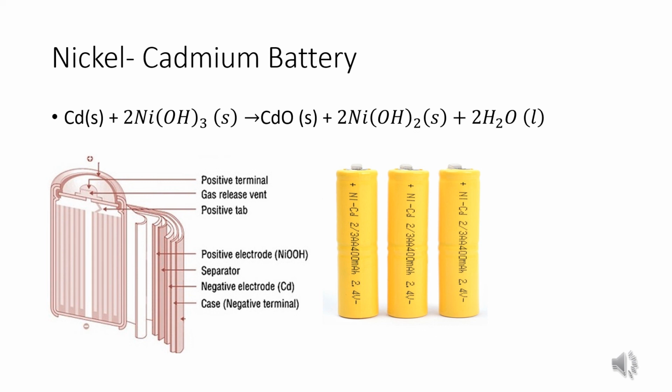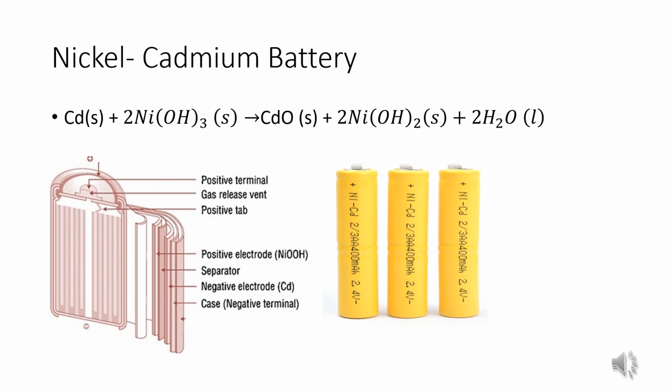Here potassium hydroxide solution is used as the electrolyte, and the cell reaction during discharging is cadmium plus nickel oxide hydroxide gives cadmium oxide plus nickel hydroxide plus water. The nickel cadmium battery has a longer life than the lead storage battery but is more expensive to manufacture.